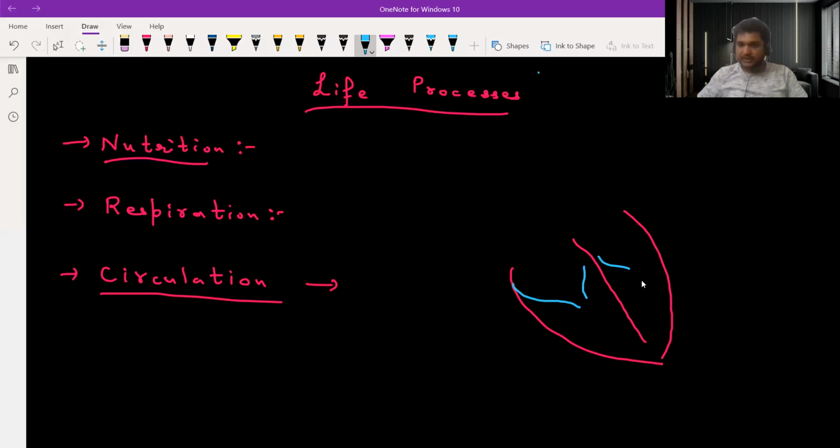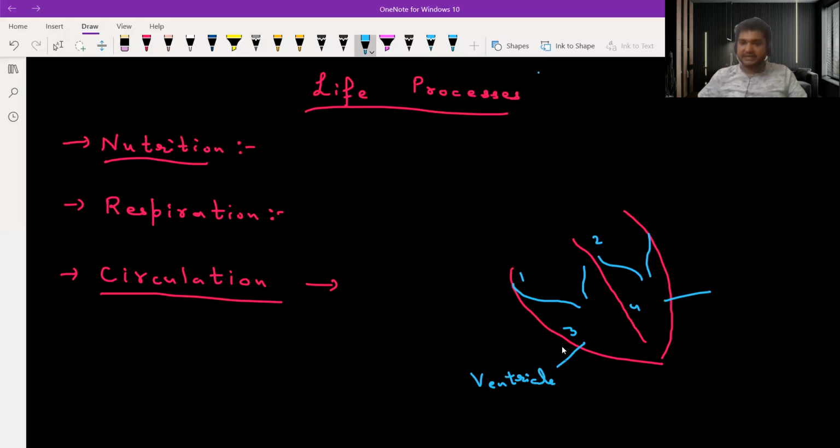So here you can see we have chamber number one, chamber number two, chamber number three, and chamber number four. The lower part is known as the ventricles. The heart helps in pumping the blood, so that's why blood can continuously move from one part to another. So this is known as a ventricle.